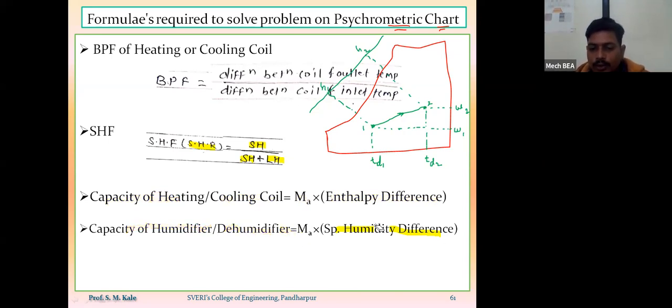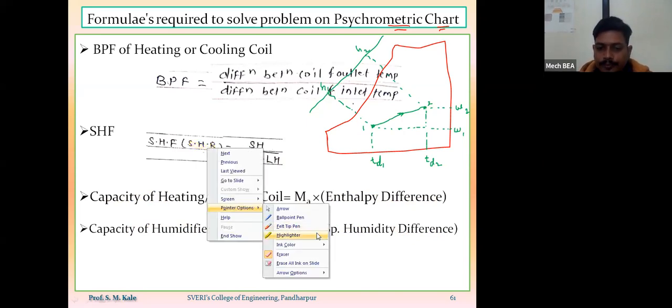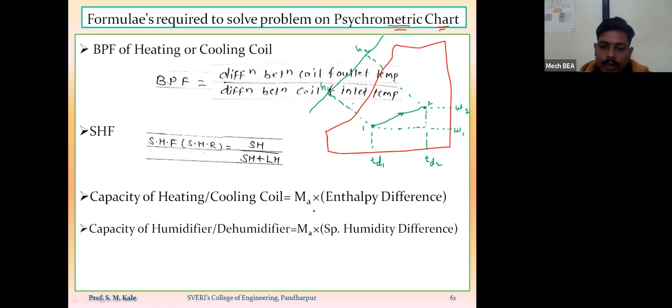So here, if I want to calculate the capacity of heating coil, the capacity of heating coil is nothing but the amount of heat supplied. Capacity of heating coil means, what do we call it, that is nothing but the amount of heat supplied. Then I'm going to use the equation as mass of air into enthalpy difference.